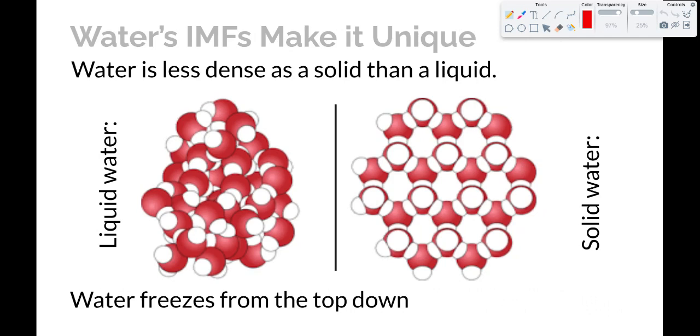So because solid water is less dense than liquid water, water, as it freezes, floats up to the top of the pond or river or lake or whatever it is, and freezes from the top down. And almost every other substance freezes from the bottom up. This has huge consequences for the possibility of life on our planet, because if water froze from the bottom up, like most other substances, then all the frogs and turtles and fish and everything that lives in those aquatic environments couldn't survive through the winter.